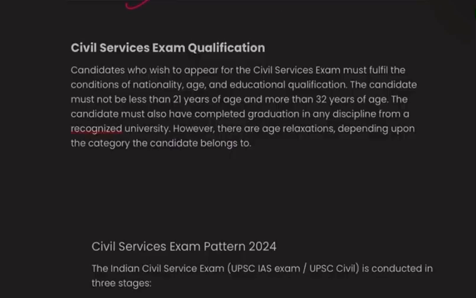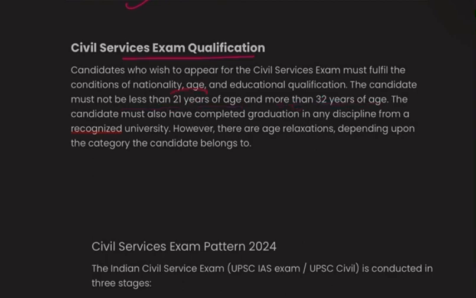Okay, now civil service exam qualification. The minimum qualification needed to appear in this exam. Candidates who wish to appear for the civil services exam must fulfill the conditions of nationality, age and educational qualification. The candidate must be not less than 21 years of age and not more than 32 years of age. That is the minimum and maximum.